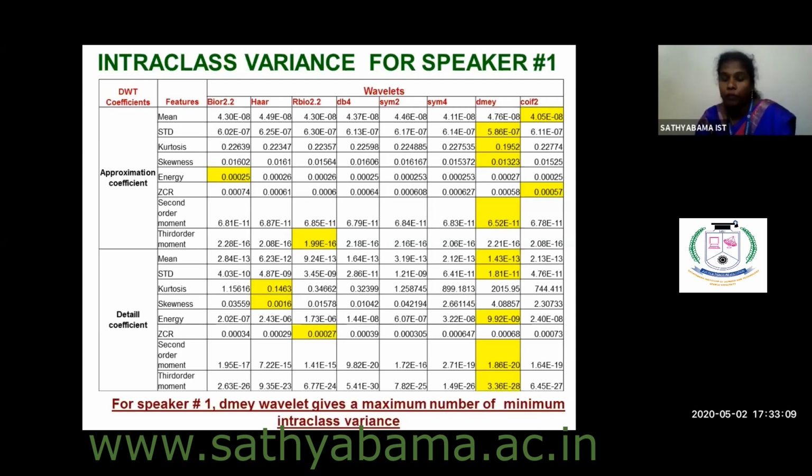So with that, it will be easy for me to get an inference for this particular table. So instead of blindly giving the values, it is always good to highlight those values for which feature, for which wavelet it is giving a minimum value. So likewise, you can highlight, and below the table and the figure, you can give a proper inference.